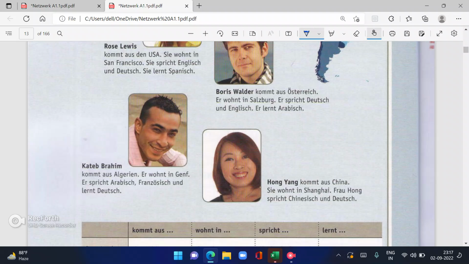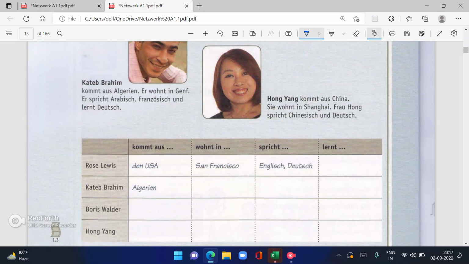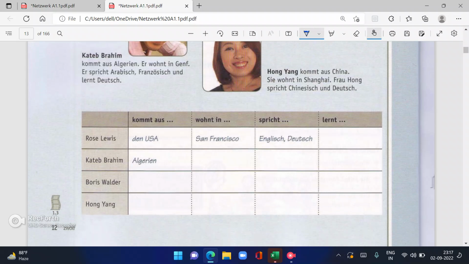Then Hong Yang kommt aus China. Sie wohnt in Shanghai. Then Frau Hong spricht Chinesisch und Deutsch. So which country is she from? China. And she lives in Shanghai. And she speaks Chinese and German.